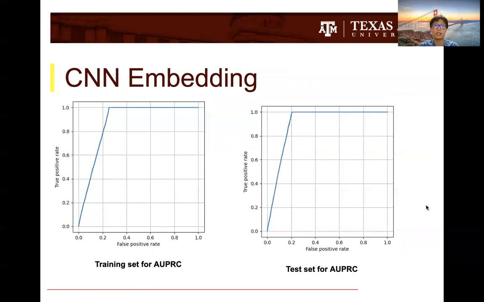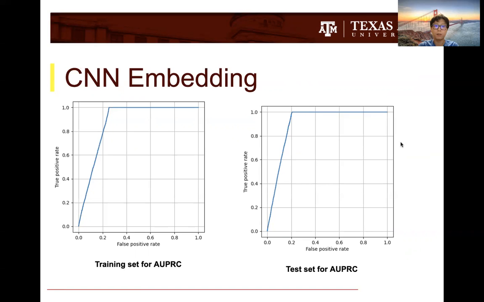Now, what about for CNN? So these two graphs right here are for the CNN embedding, where the graph on the left is the AUPRC for the training set and the test set. From here, there's actually a slight decrease that we can notice in the steepness of the two graphs. From the HRNN, it might be steeper, but in the CNN, it's actually less steep. Well, it's still a relatively high accuracy. It's still noticeable, the difference in accuracy that a CNN provides.